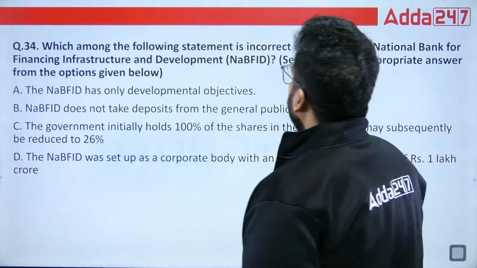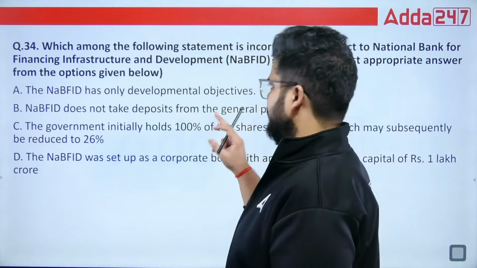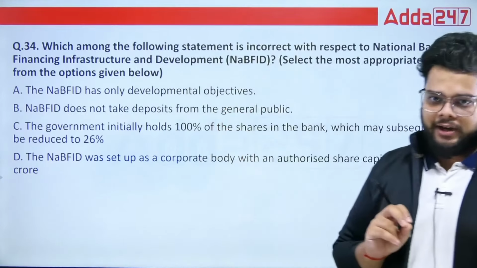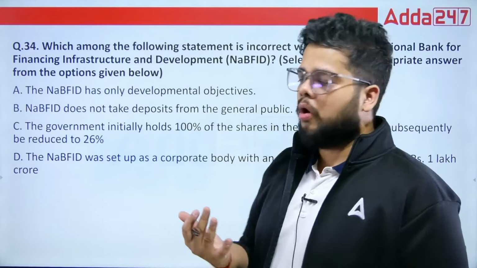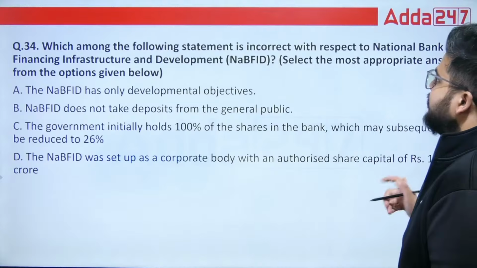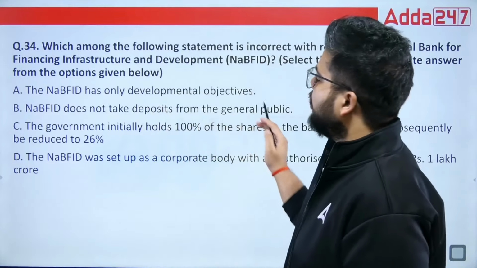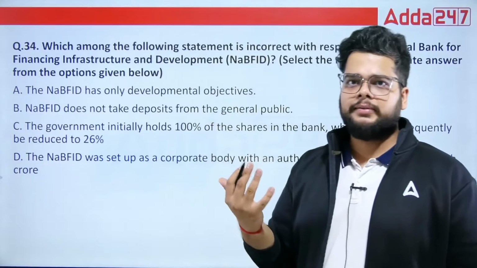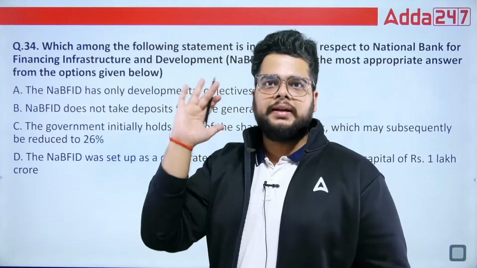Which among the following statements is incorrect with respect to the National Bank for Financing Infrastructure and Development, that is NABFID? Basically you can say a relatively new organization, and a question can be asked. Incorrect, you have to tell me. NABFID has only developmental objects? No, it is for profit maximization also. Fine. So outrightly you can tick A and move to the next question.